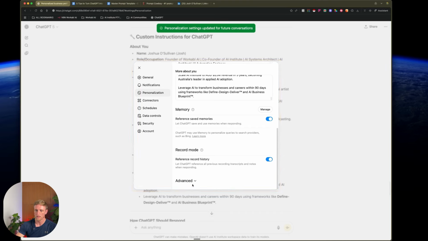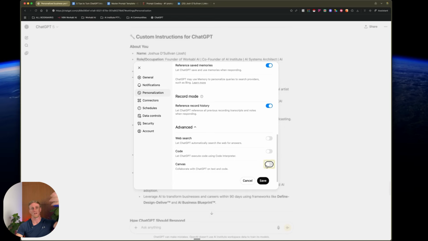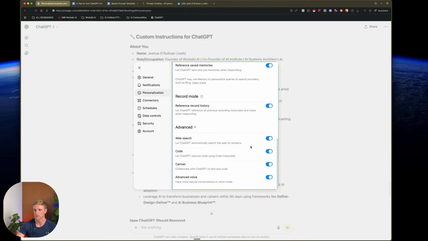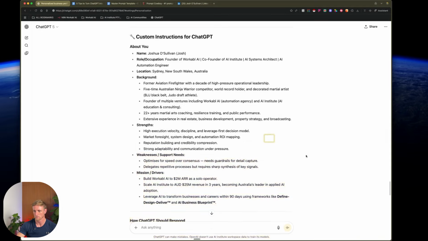Now, you scroll down, just down here, you've got advanced settings. So you've got web search, you've got code, you've got canvas, you've got advanced voice. If you click all these off, it's not going to use the internet. It's not going to be able to interpret or read any code or any information there. And canvas, which is sort of like creating a PDF inside of ChatGPT, which if you hang around for future sessions, I'll be able to take you through what that looks like and how to use every single aspect of ChatGPT's features. For right now, let's just click all those bad boys on. And we'll scroll down and just click save, provided it does that. It's going to save automatically because we have the toggles.